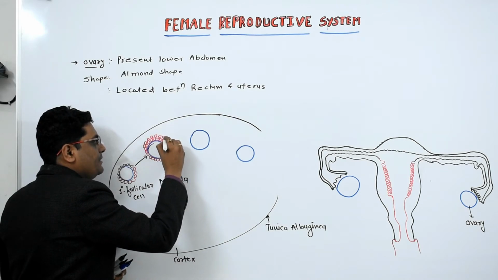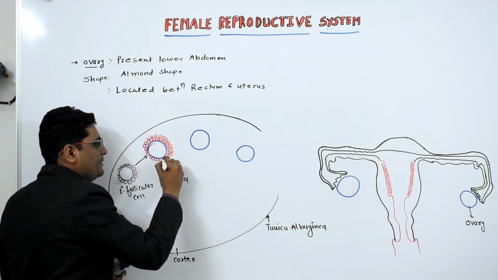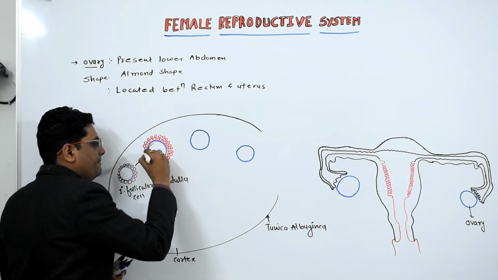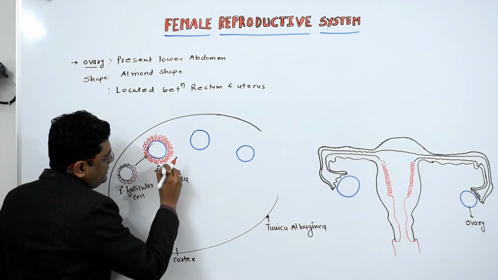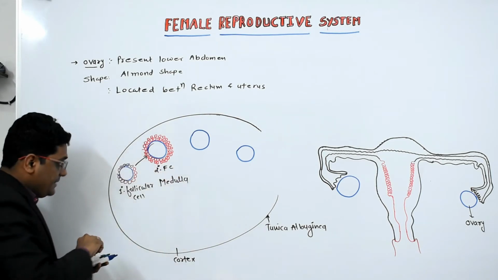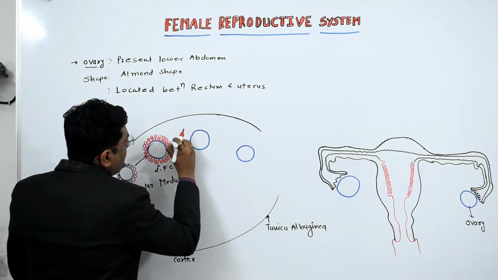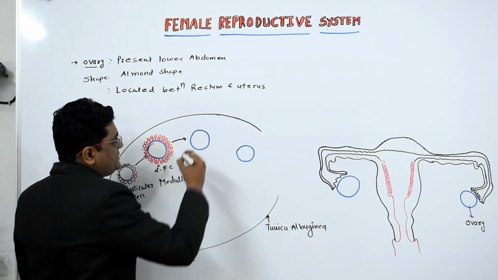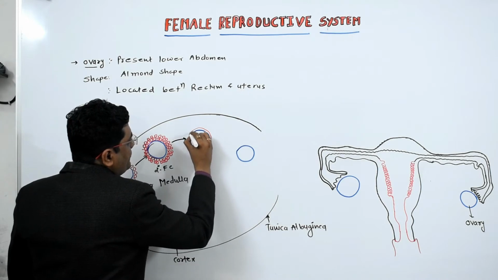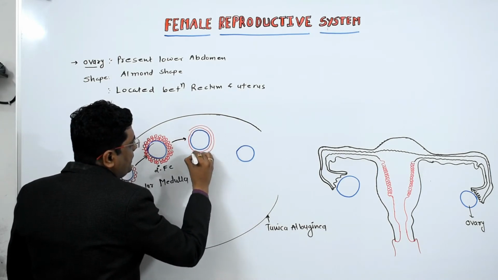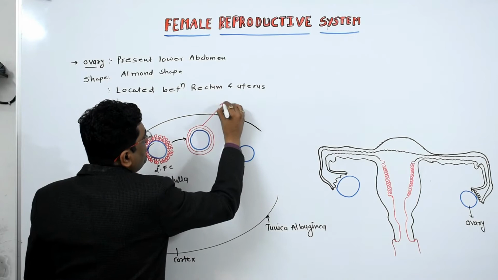This is known as the secondary follicular cell. Then it converts into tertiary follicular cell. This tertiary follicular cell has theca externa and theca interna.